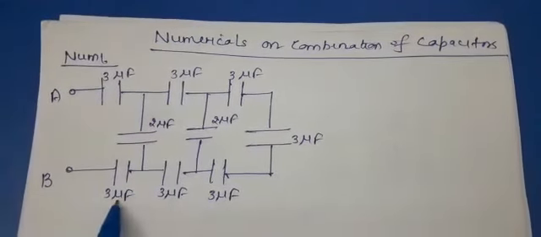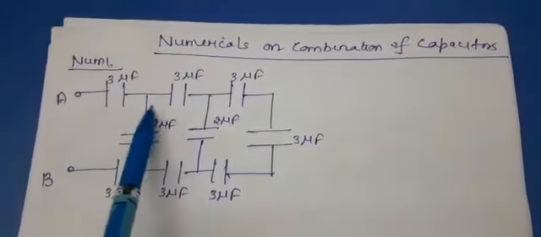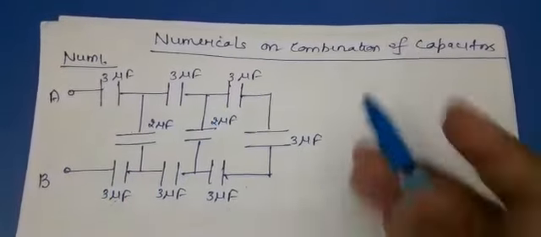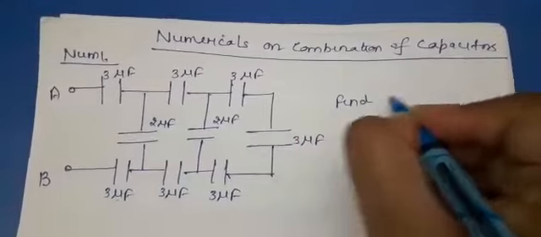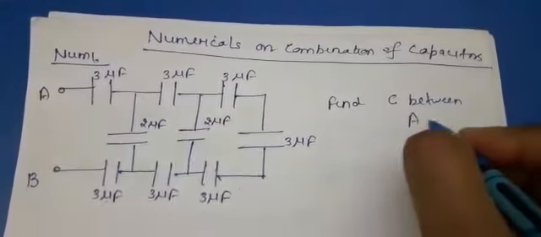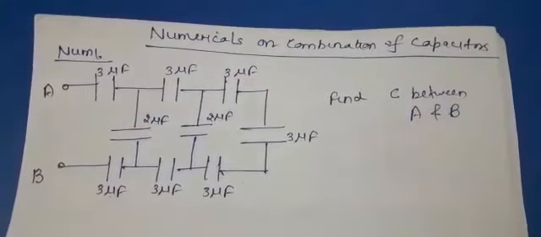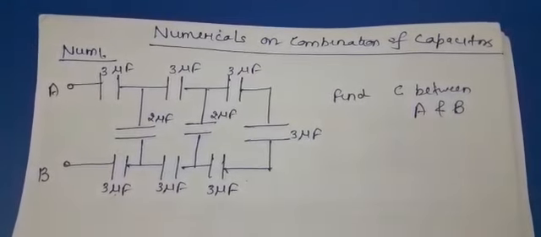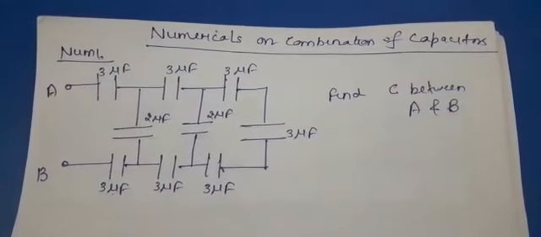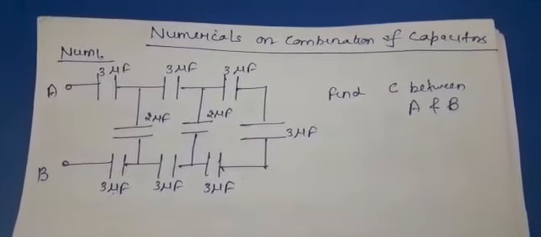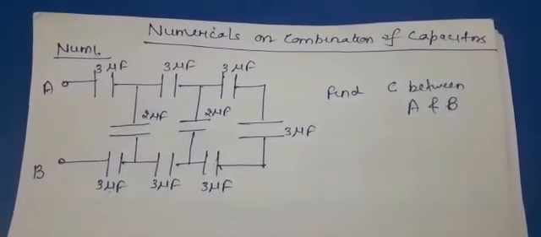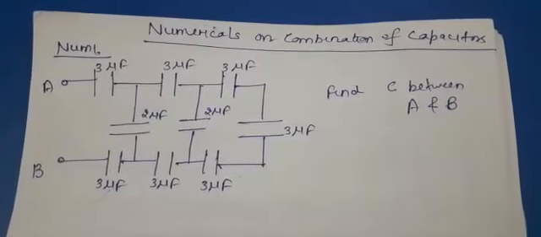I have drawn it. Here you have been given a number of capacitors connected as shown in the figure. Now find the equivalent capacitance between terminals A and B. The main point to understand: where the charge remains the same, those capacitors are connected in series. Where the charge at the terminal gets divided, the capacitors are connected in parallel.